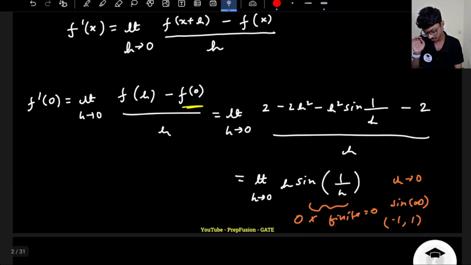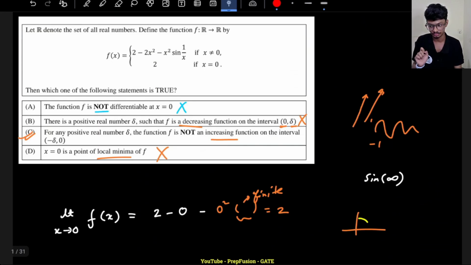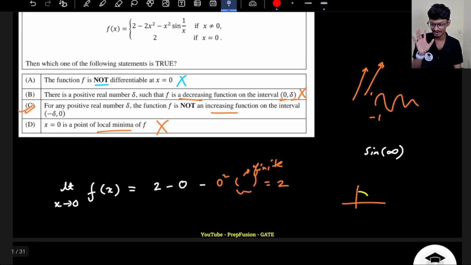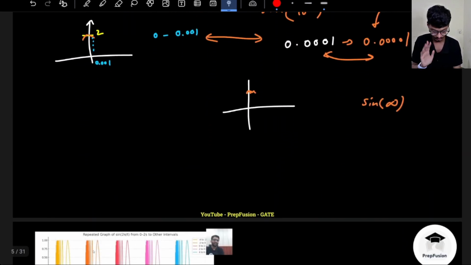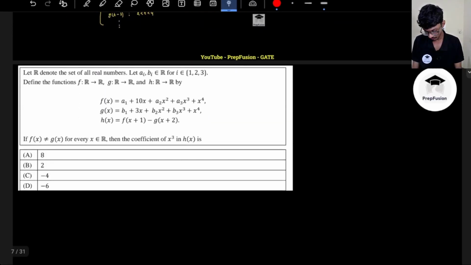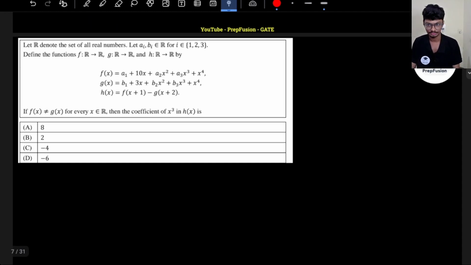So this was the answer. Option C was the answer for this question. This is a very good question, and it took us almost 20 minutes to solve it. That's what a JEE question does. So let me drink a bit of water. Okay, so let's now solve the next question. The next questions will not be that difficult.